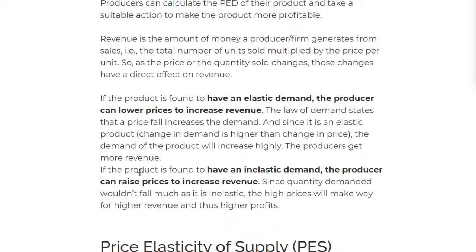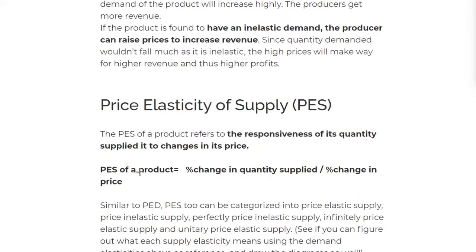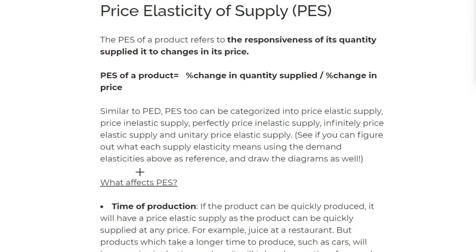Okay, we move on to price elasticity of supply. Now we're having a look at the price elasticity of supply, the PES. The PES is simply the responsiveness of quantity supplied. The other one was quantity demanded; this one is quantity supplied to changes in price. How do you calculate PES? The same sort of formula, change in quantity over change in price.